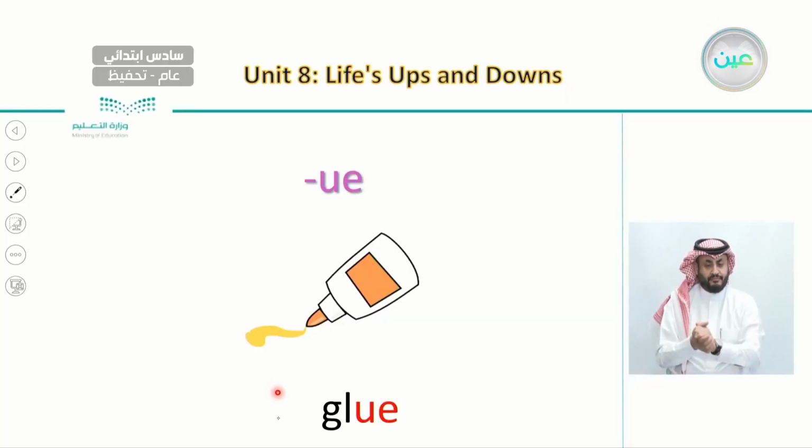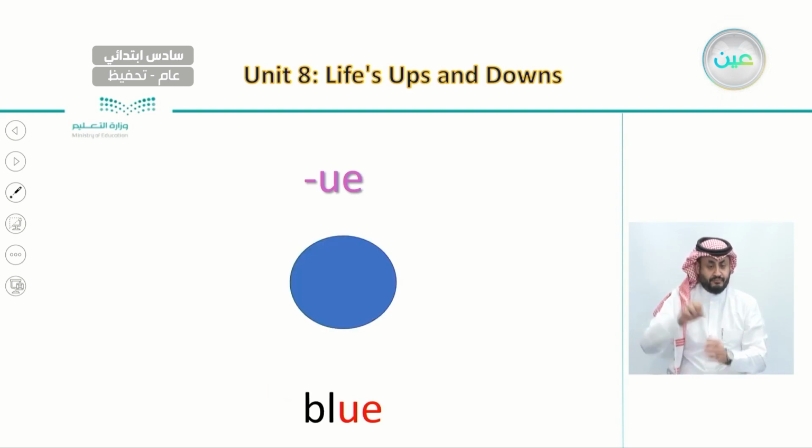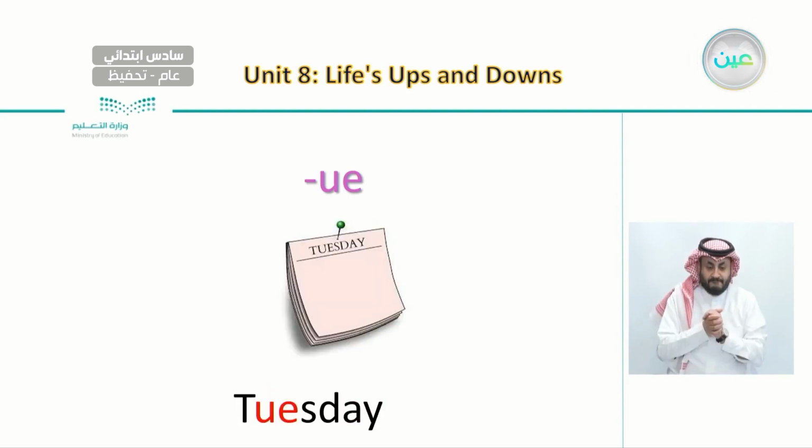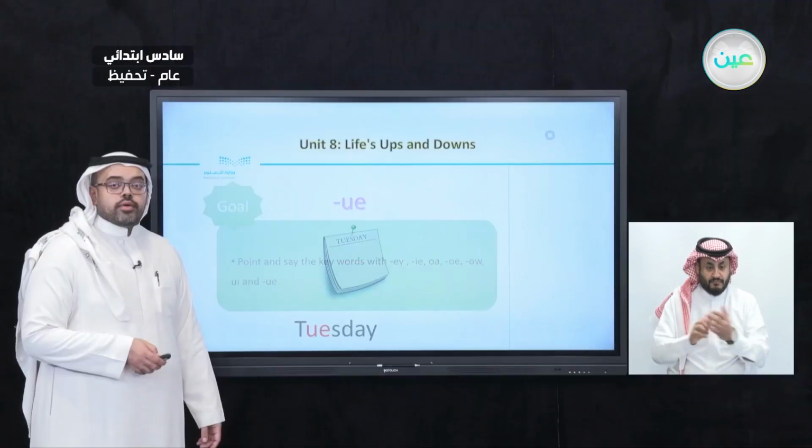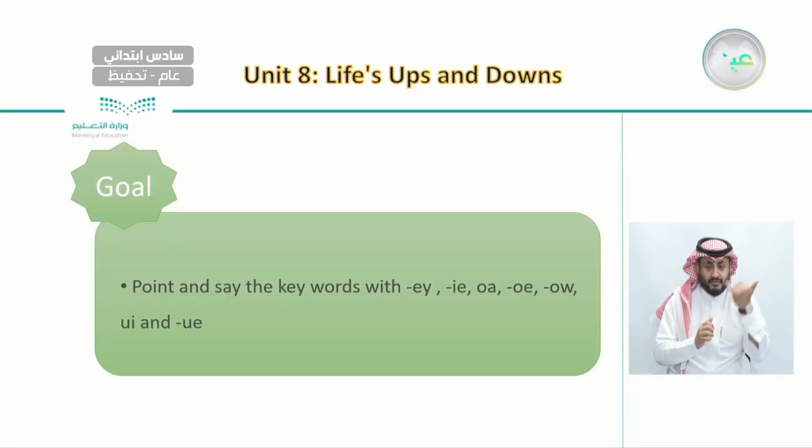Glue. Say with me, glue. And the color blue. Blue. Very well. And the last word we have with the U and E set of letters is Tuesday. Tuesday. Now, at the end, it is important that you are able to point and say keywords with the letters EY, IE, OA, OE, OW, UI, and UE.